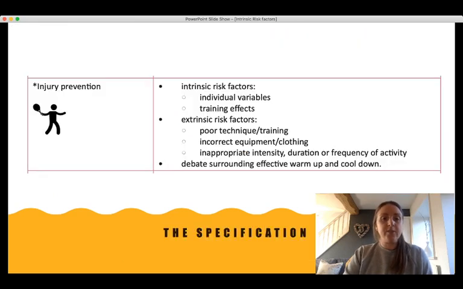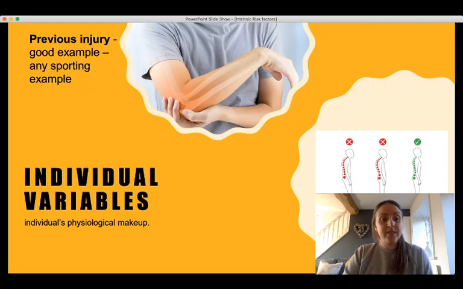So we can see that intrinsic risk factors, the specification breaks it up into individual variables and training effects. So we're going to look at each of those two things separately now. So individual variables is about an individual's physiological makeup, a risk factor that's to do with the physiology of an individual or a sports person. So previous injury is a really good example of an individual variable, so an intrinsic risk factor for injury that specifically is about the physiological makeup of a person.